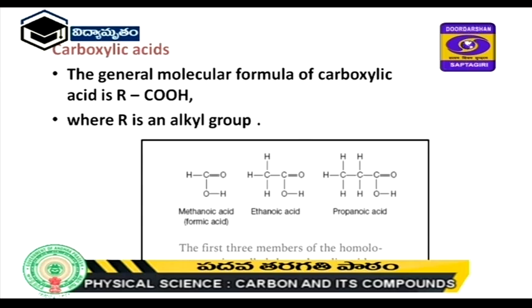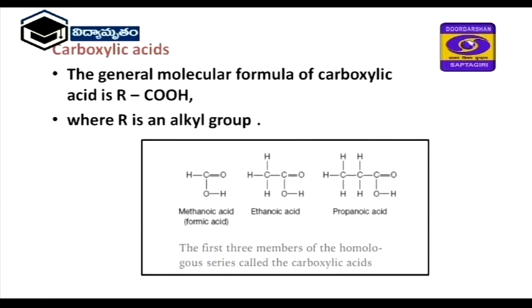The general formula of carboxylic acids is RCOOH. Here R is an alkyl group, and just observe the first one is methanoic acid, that is HCOOH. Instead of H, if we take one alkyl group, that is CH3, that is ethanoic acid. If CH3 and CH2 are attached with the COOH, that is called propanoic acid.